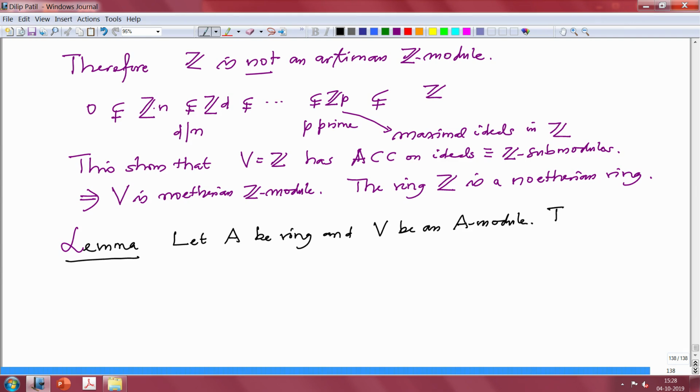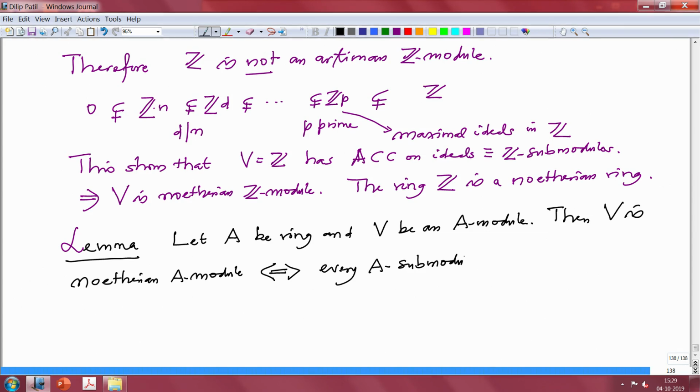Then V is a Noetherian A module if and only if every A submodule of V is finitely generated.